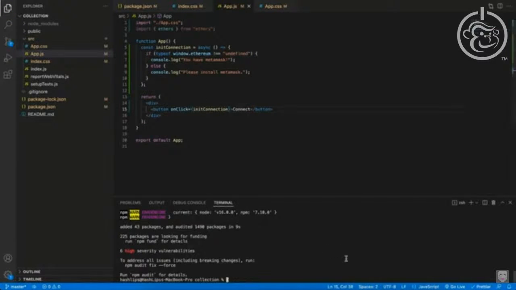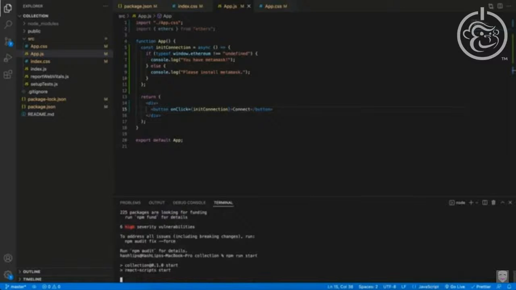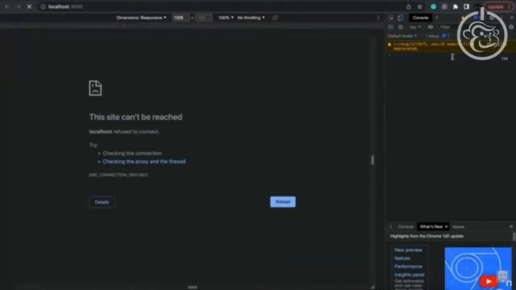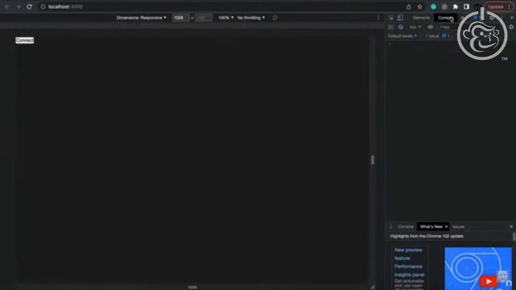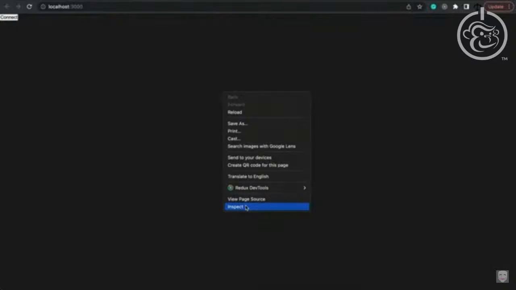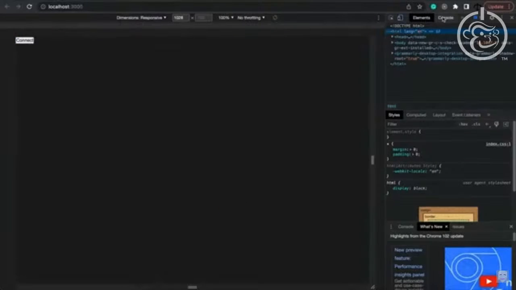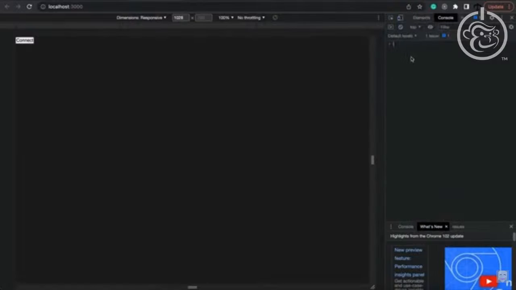Save this, and then at the bottom over here, we need to now run npm run start again. Now this will start up the server for us, and we should see our application running. How do we get this developer tools? Well, if you get to your page, you can right click and select inspect. Here you can select console, or Control Shift I in most cases, right? If you're on Windows, I would imagine Command Shift I on Mac is very similar, right?